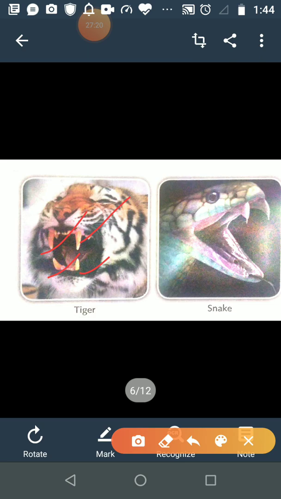Because they are eating flesh. Herbivorous animals eat vegetables and leaves of plants, and leaves are soft, not very hard.